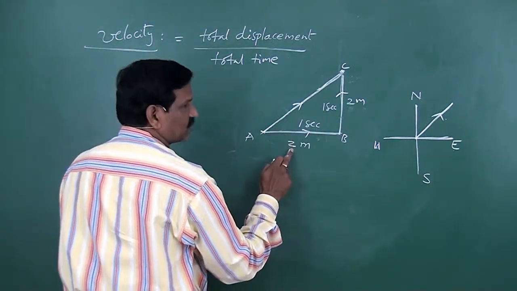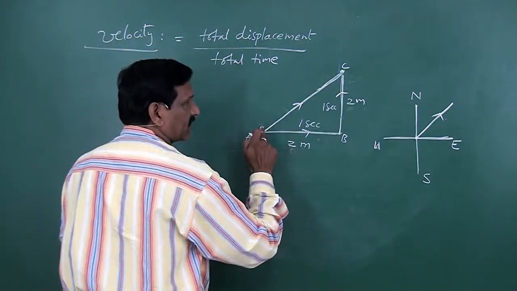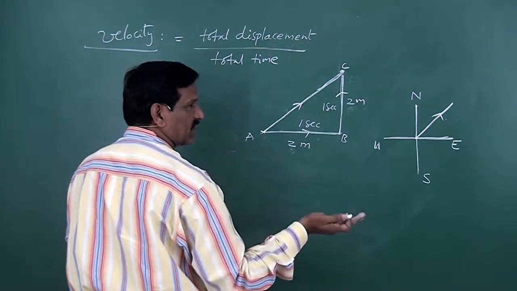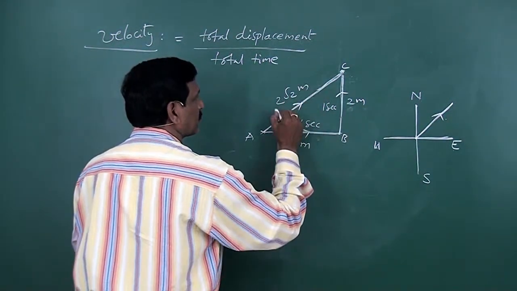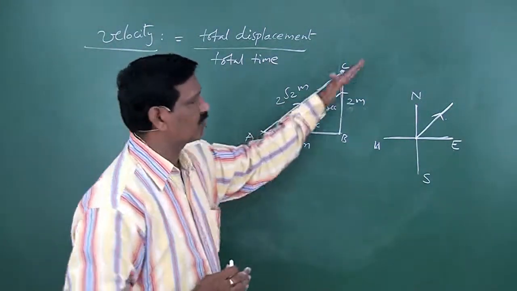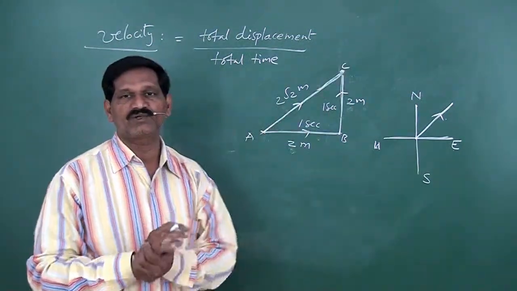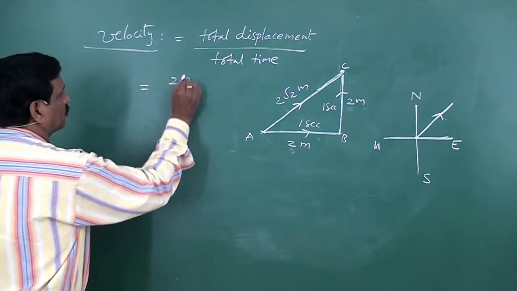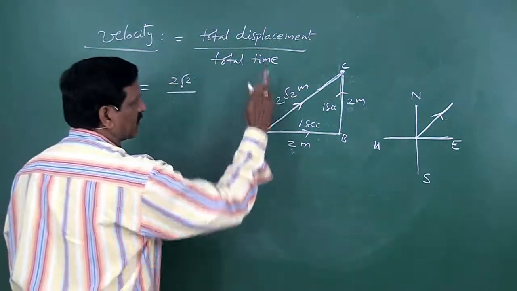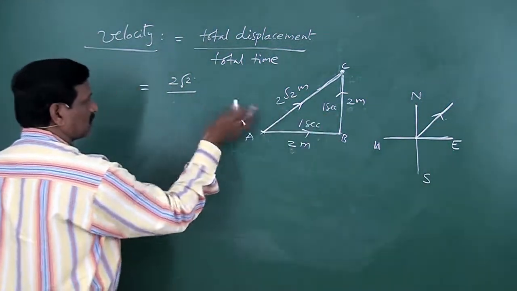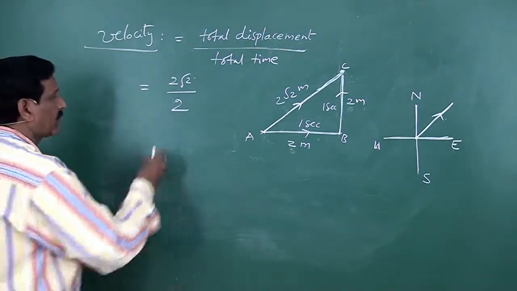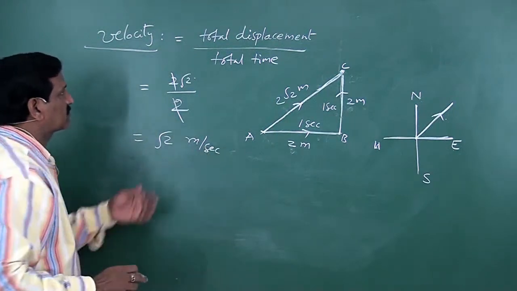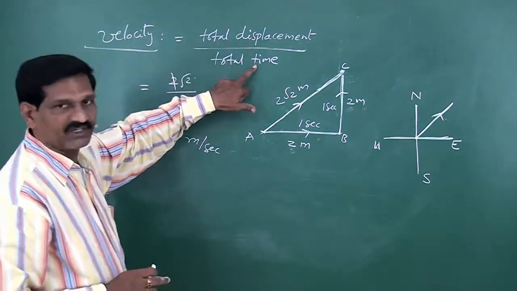What is AC here? This is 2 meter, this is 2 meter, right angle triangle, hypotenuse. So length of the hypotenuse, 2 square plus 2 square, root 8, that is 2 root 2 meter. So AC is 2 root 2 meter. That is displacement. Magnitude of displacement is 2 root 2 meter. Hence velocity in this case is 2 root 2 divided by total time taken, 1 second and 1 second, total 2 seconds. 2 cancels out. So root 2 meter per second again you have.